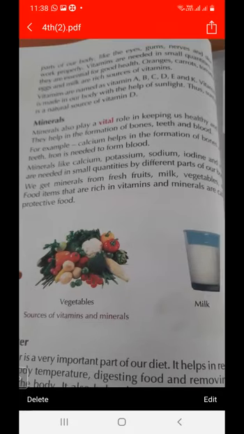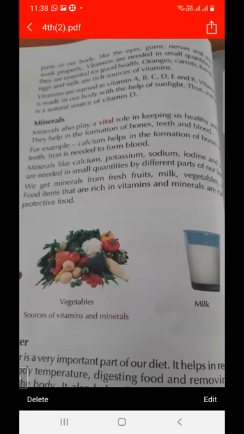And what is the quantity required? Vitamins are needed in very small quantities. And vitamins are called protective food. Why are they called protective food? Because they protect us from various diseases.